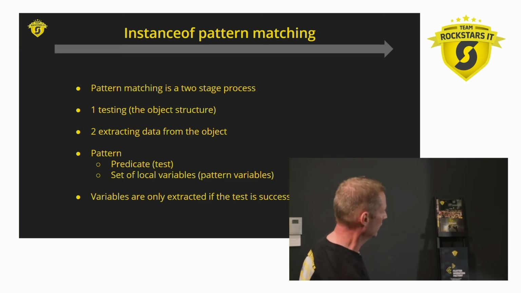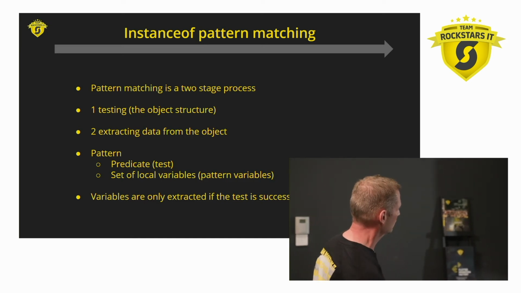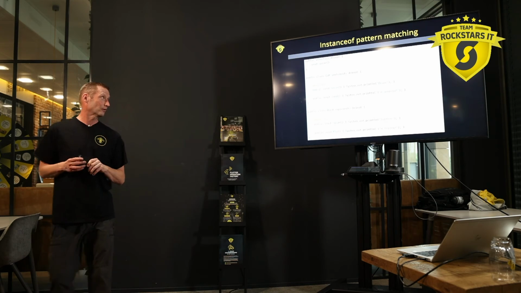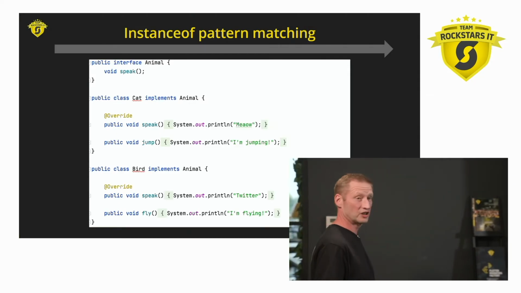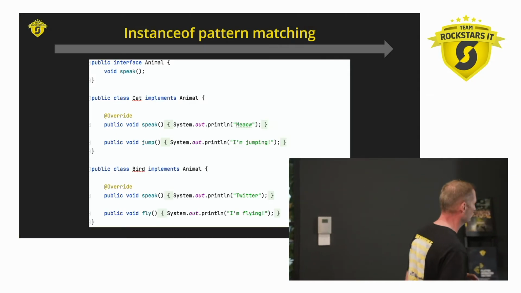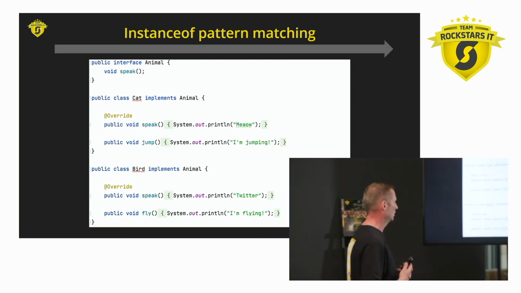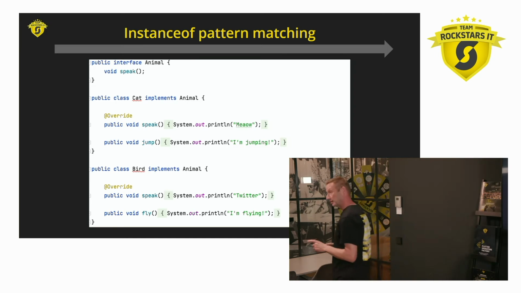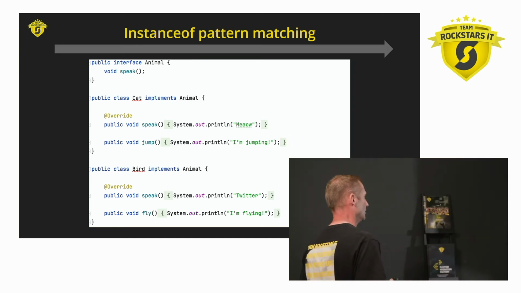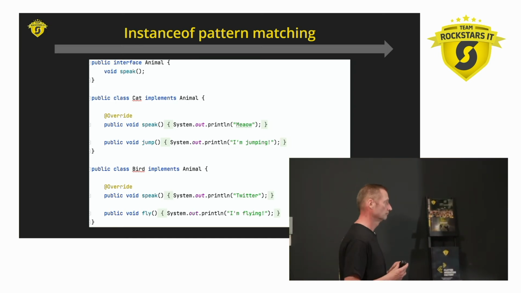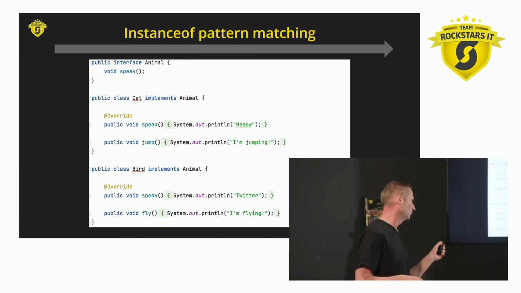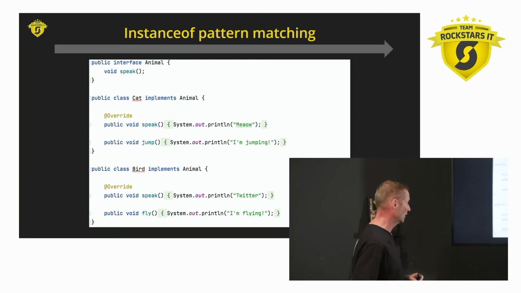Well, still sounds very vague. So let's click a few times more, and then in the end, that's code. So bear with me for this example. We have a public interface Animal. And as we all know, all animals can speak and they have something to tell us. So there's a Cat, and a Cat implements Animal, and a Cat can speak. But a Cat can also jump. Cat loves to jump. And then there's Birds. And cats love birds, and that's why birds have the ability to fly away when a cat jumps at them. A cat can't fly, so there are a few things they have in common and a few things that are different.